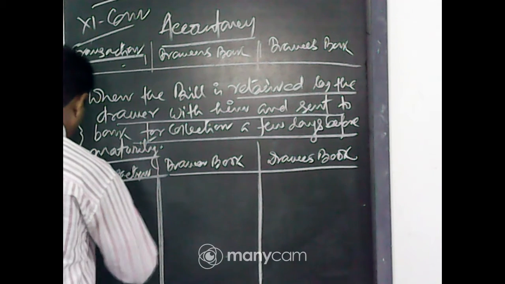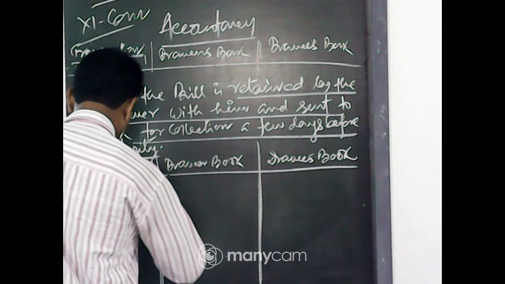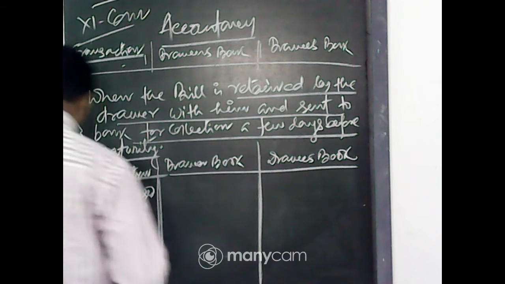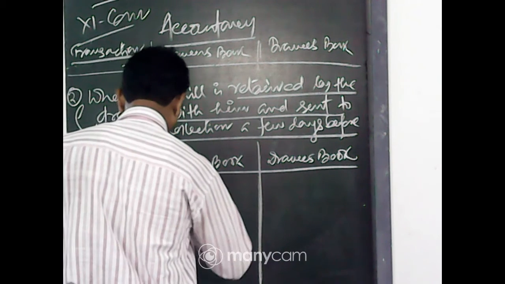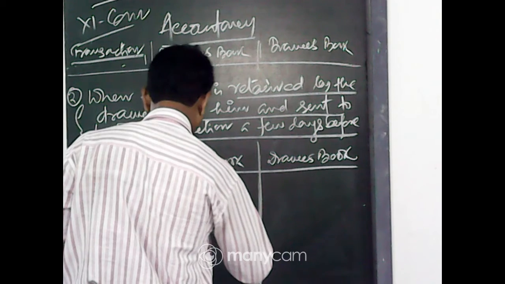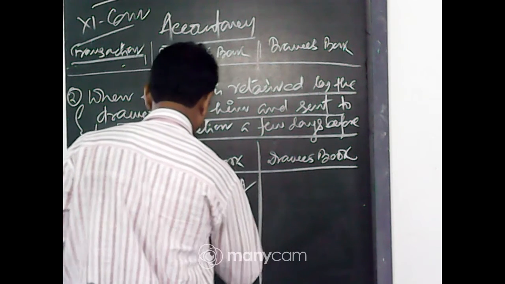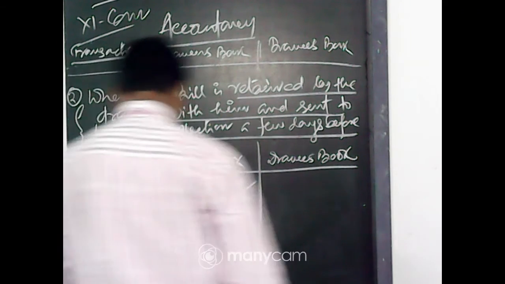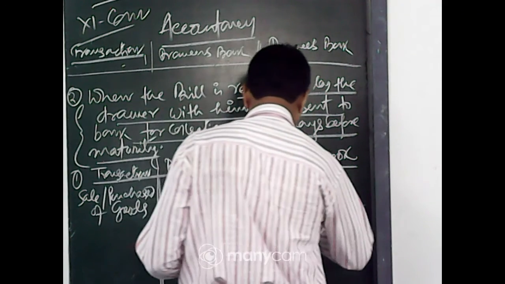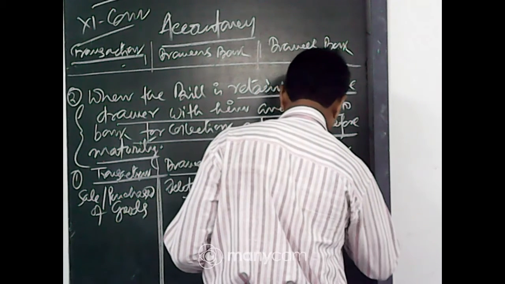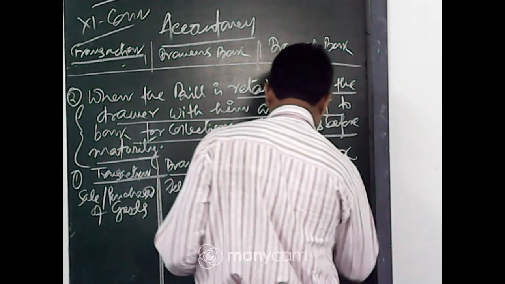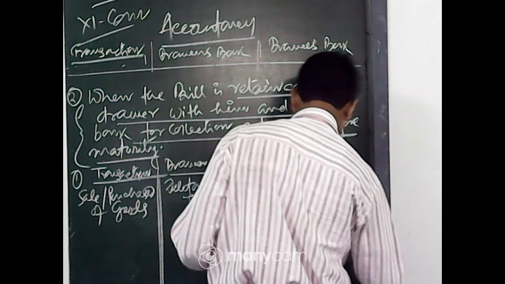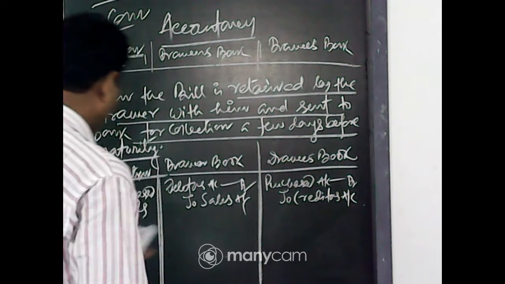Number 1, sale or purchase of goods: debtors account debit to sales, purchase account debit to creditors account.